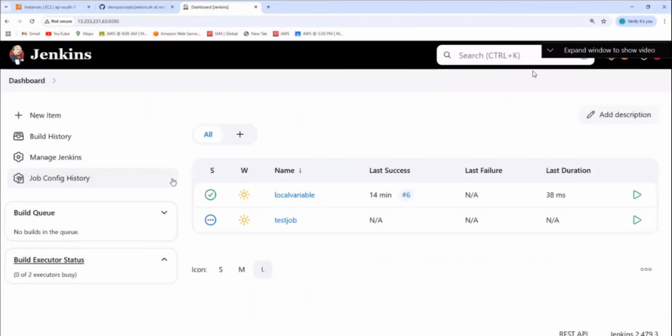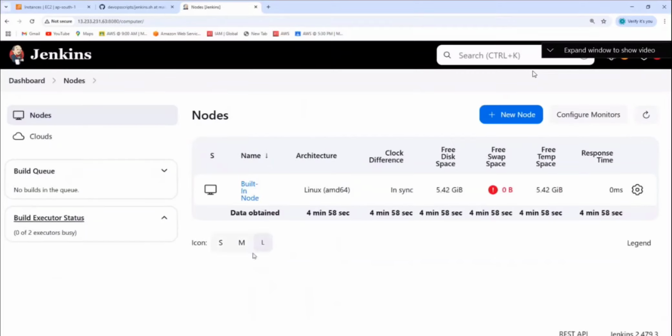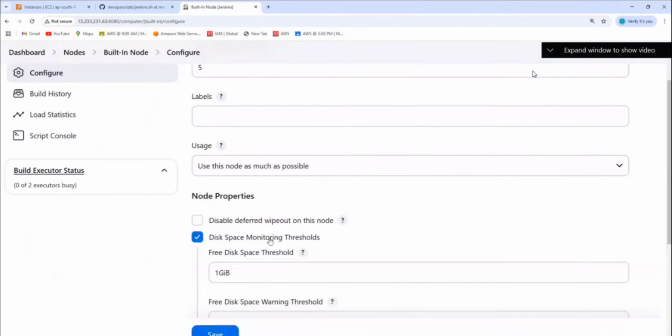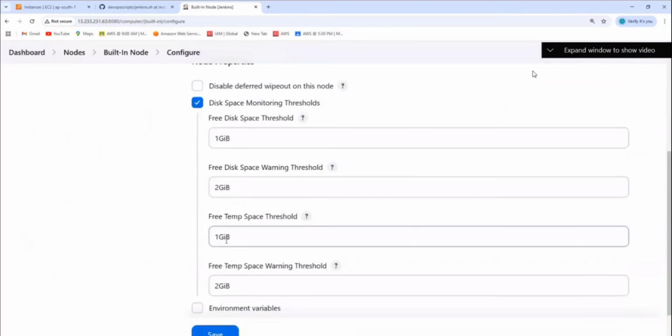How to increase the build executors? Click on build executor status. You can go to settings also, you can click on this also. Go to settings and here number of build executors, you can put here 5. And if you want to resolve that error, put the monitoring threshold. By default, how much is it monitoring? 1 GB. If your C drive, Linux C drive, is less than 1 GB, you will get the errors. So for that reason, here if you put 500 MB, then it will be fine.